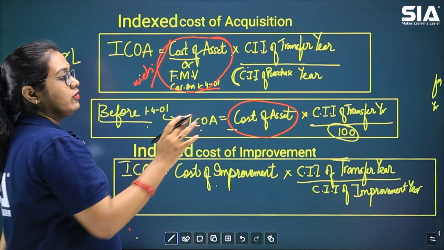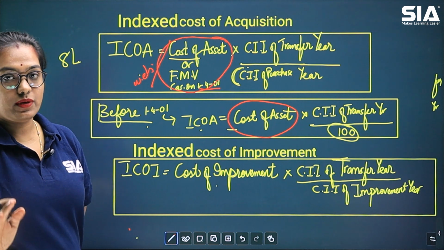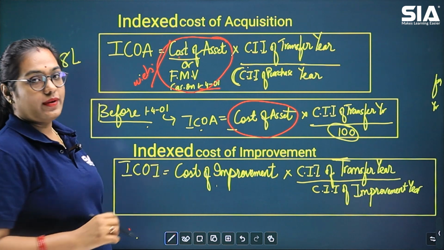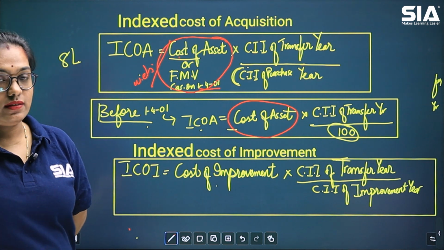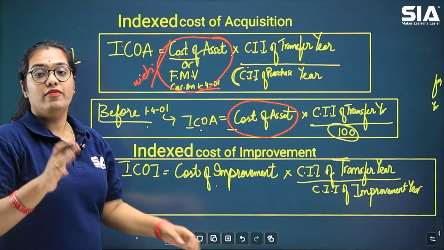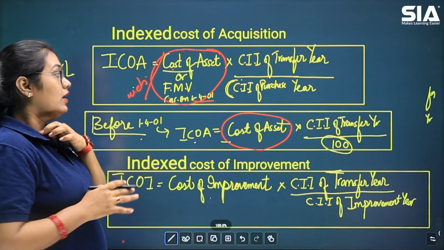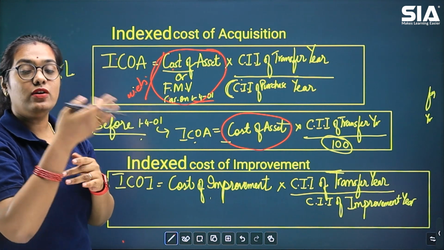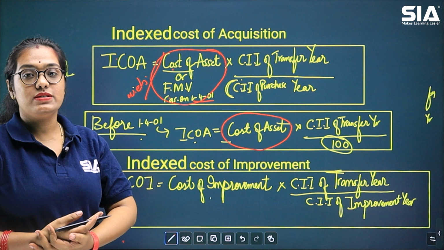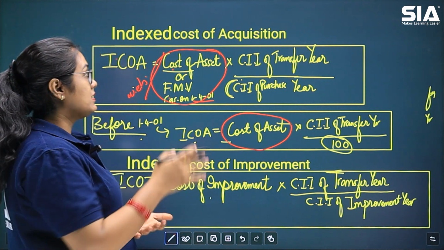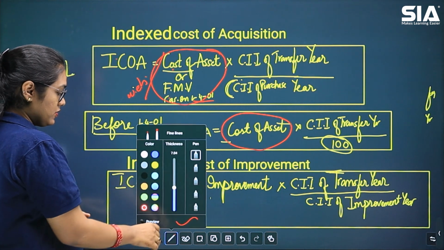The remaining part of the formula remains the same. Okay, so you will have to see, of these two values which are given to you in the question, which value is higher. Now this is applicable in all the three cases. Whenever fair market value is given, you will have to see which value is higher. Either the cost of asset is higher or the fair market value is higher. Which value is the highest of the two. Okay, that is the formula for indexed cost of acquisition.